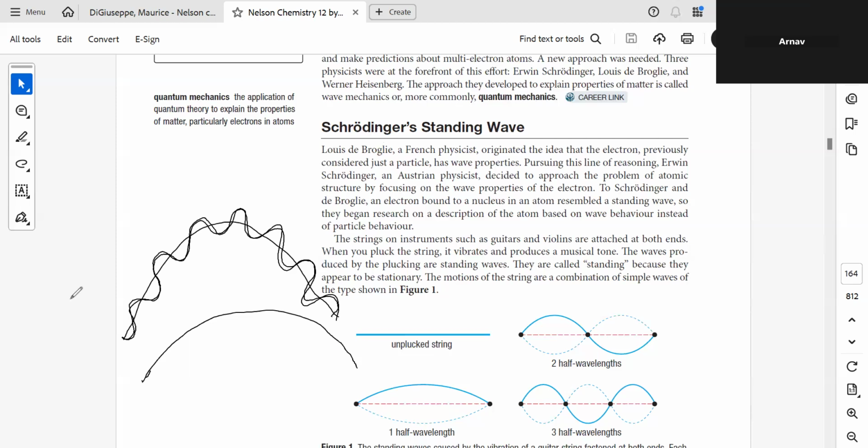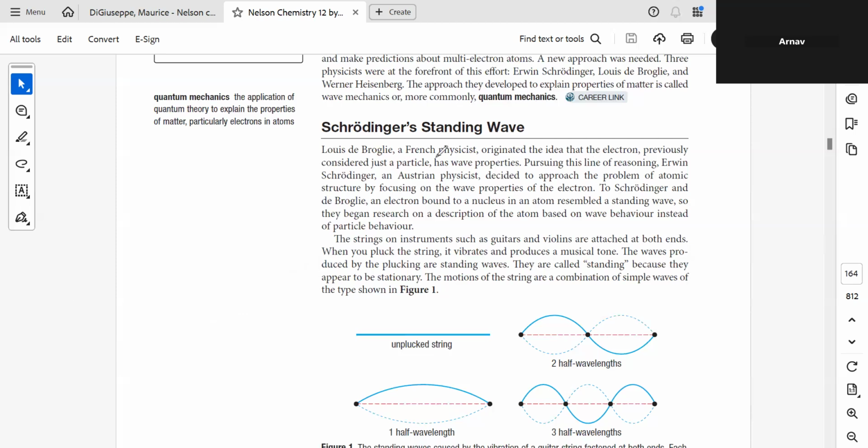Correct? Then what Schrodinger did was he approached the problem of atomic structure by focusing on the wave properties of the electron. According to Schrodinger and de Broglie, an electron bound to a nucleus in an atom resembled a standing wave. So there began the research of the description of the atom based on wave behavior instead of particle behavior.